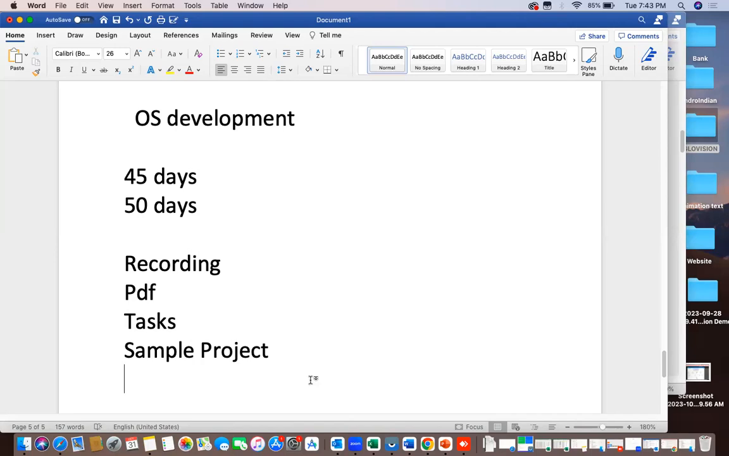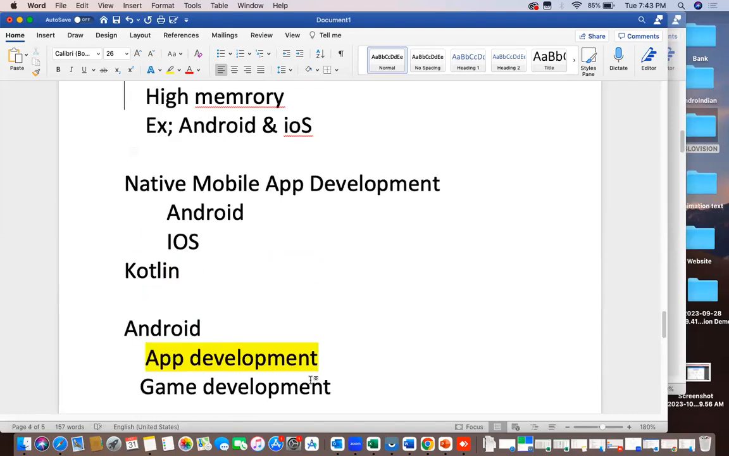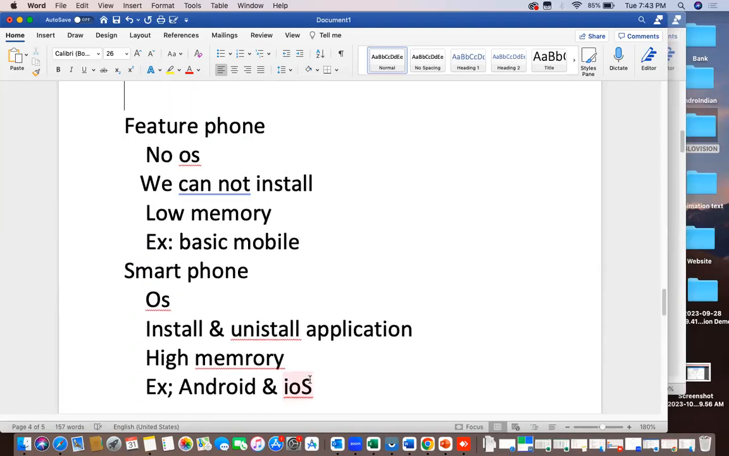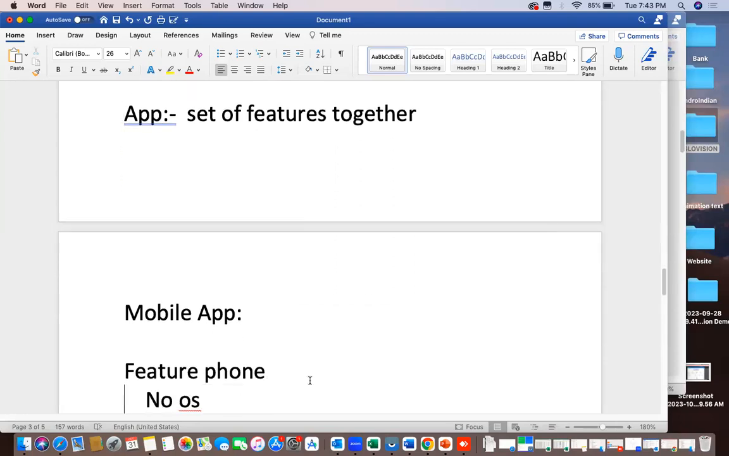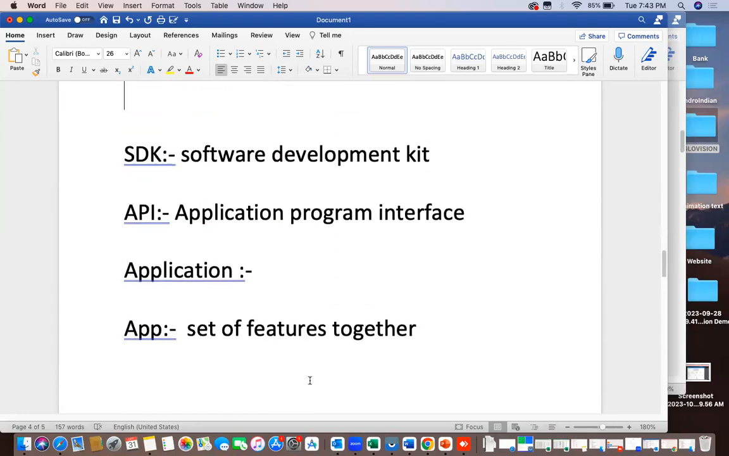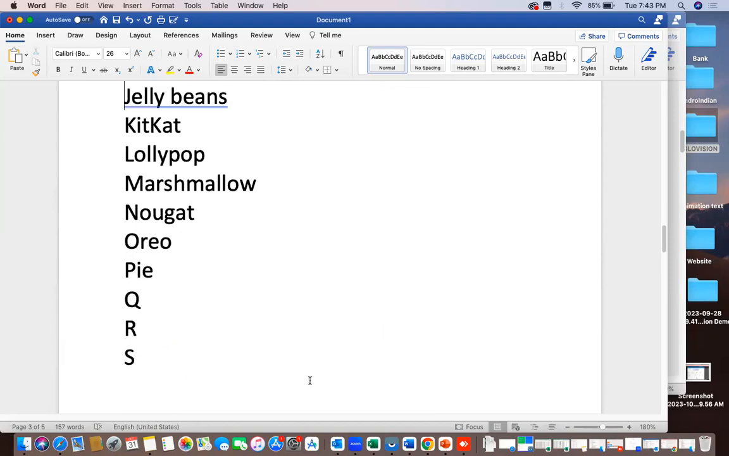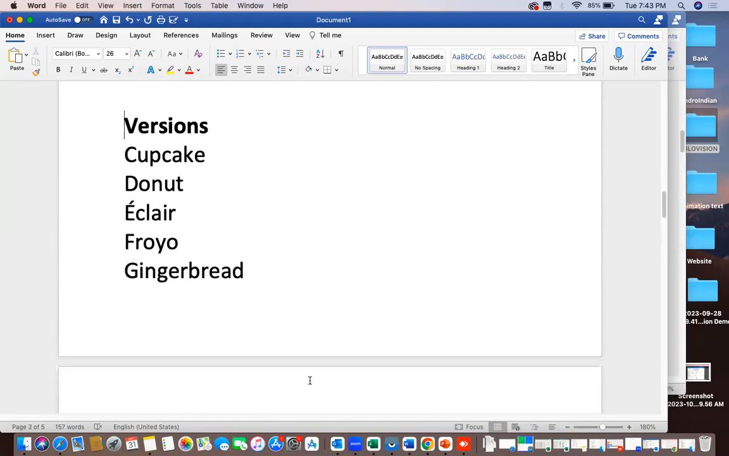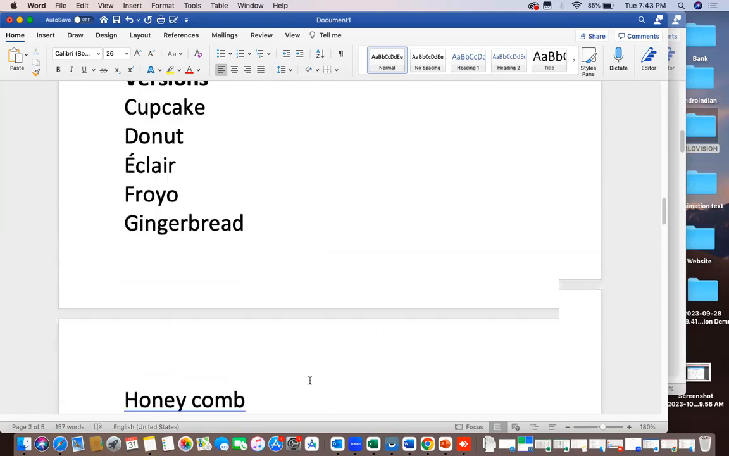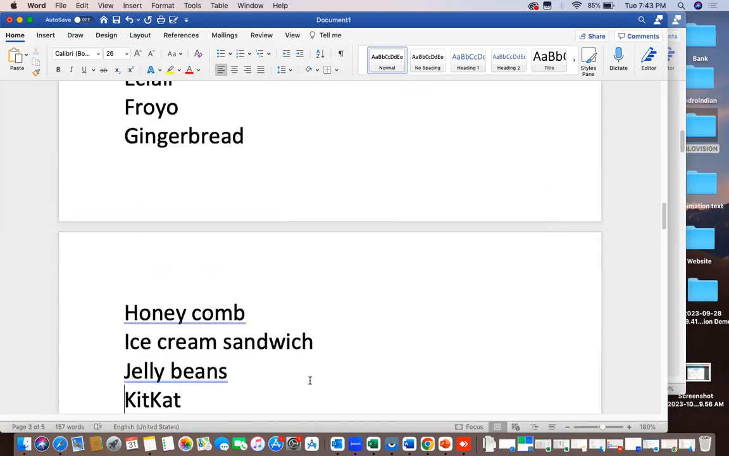Right. Any other questions from anyone? Okay. Then we can finish for today. Tomorrow we will see Android version-wise features. Like I mentioned, there are a lot of versions like Cupcake, Donut, right? So we will see what features each version has. When each version was released, what are the features and what are the drawbacks of each version.